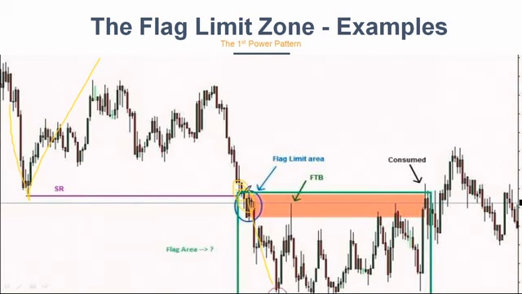Which means there was a war, and there the base is marked. Price retraced for FTB and it came down. 2 TB came down, 3 TB came down, and 4 TB it broke. Okay, but beginners, we will only trade FTB and we don't even touch 2 TB or 3 TB.